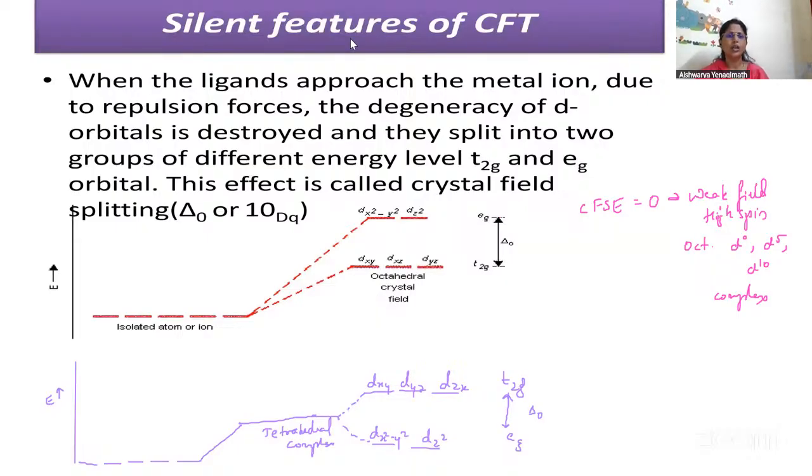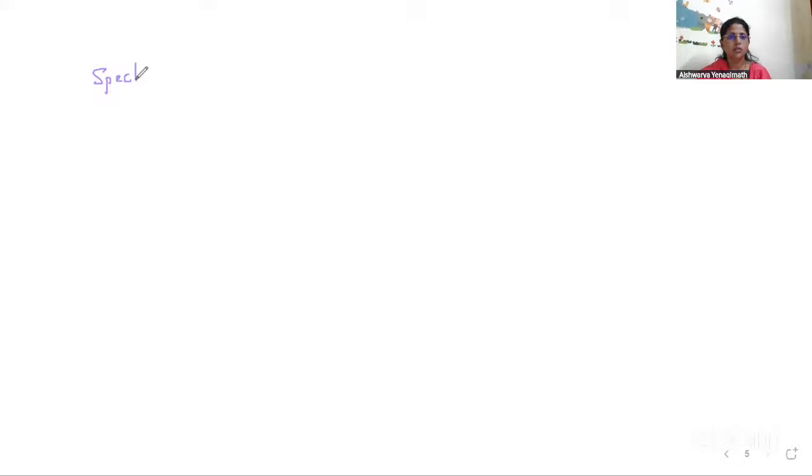Now the question arises, what is this spectrochemical series? Spectrochemical series is again a very interesting point. So I'll write here, spectrochemical series. Something regarding ligands it is. So in the spectrochemical series, the ligands can be arranged.